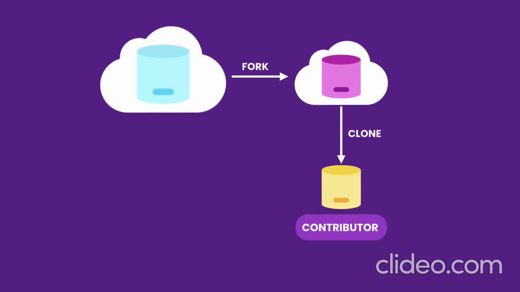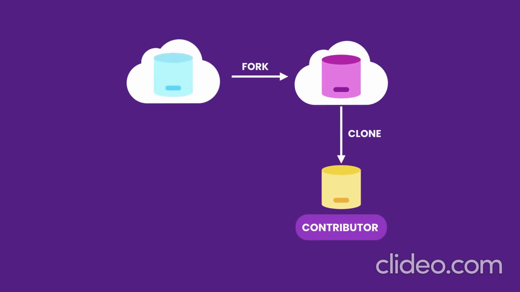So here's the repository for an open source project. We forked this repository to contribute to it. Now there's a problem. This forked repository is not connected to the original or the base repository. So from time to time, it can get out of sync with the base repository. If other people contribute to the base repository and add new commits to the master branch, we are not going to be aware of those new commits.